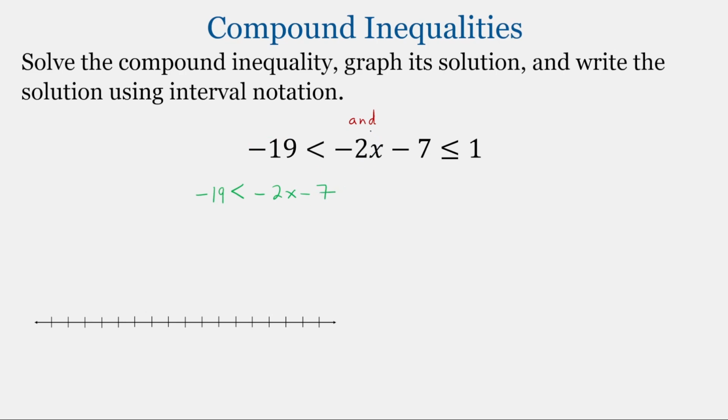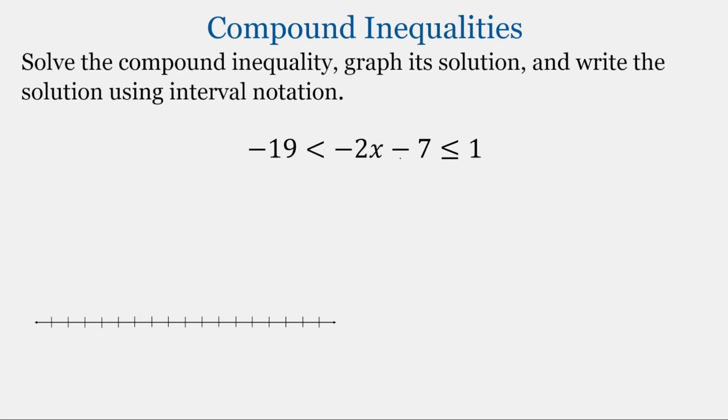And then for the second inequality, again, we start in the middle with -2x minus 7, and then we move to the right. And so our second inequality is -2x minus 7 less than or equal to 1. And these are joined with an and keyword. You can solve these two inequalities separately and get the answer. But instead, let's solve this compound inequality altogether. Again, the goal is to get x all by itself.